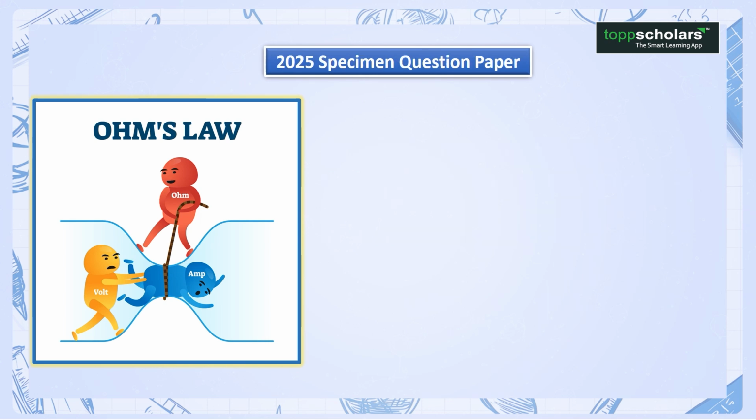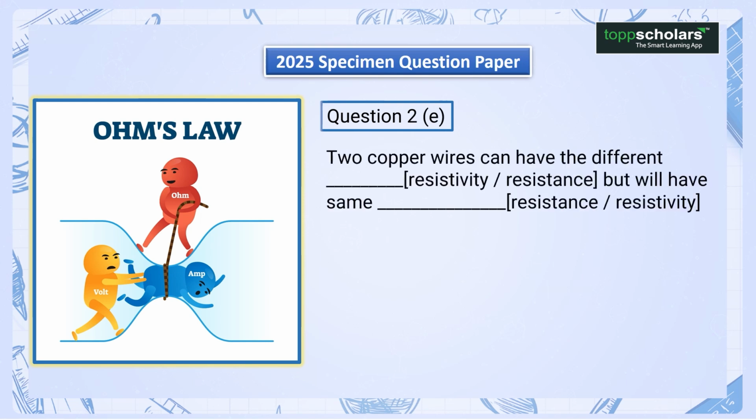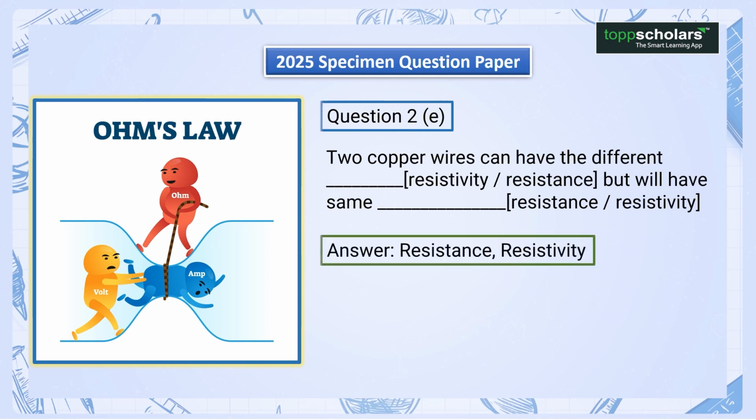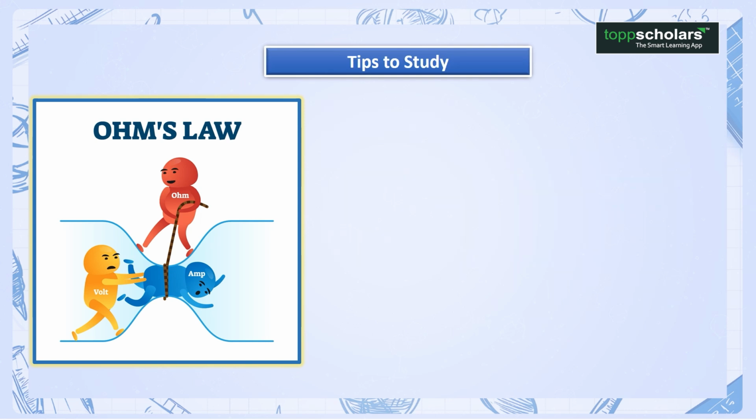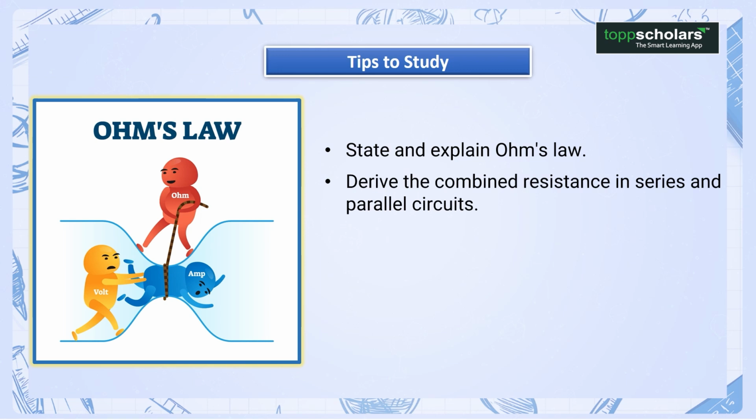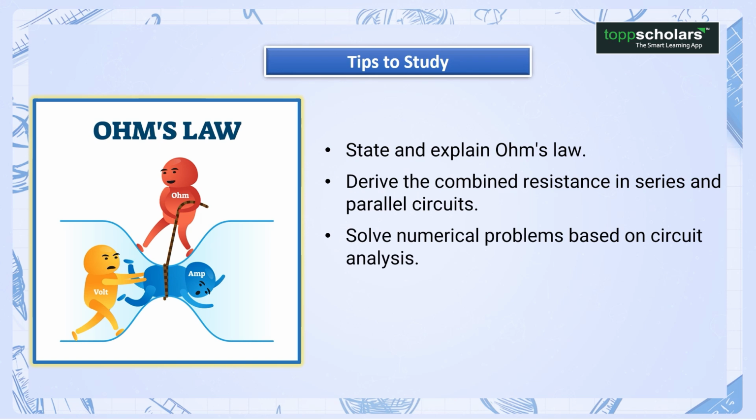2025 specimen question paper. Question 2E. Two copper wires can have different dash resistivity or resistance, but will have same dash resistance or resistivity. Answer is resistance and resistivity. Tips to study. State and explain Ohm's law. Derive the combined resistance in series and parallel circuits. Solve numerical problems based on circuit analysis.